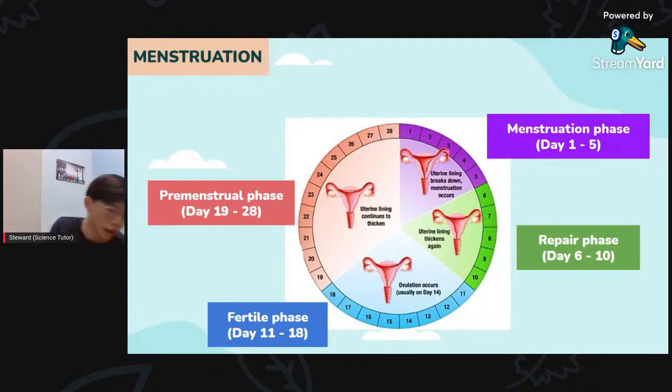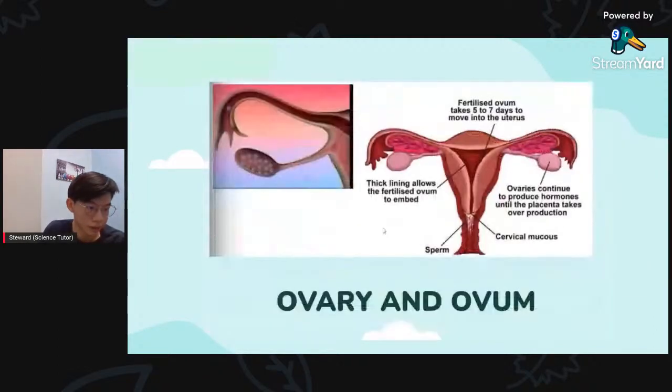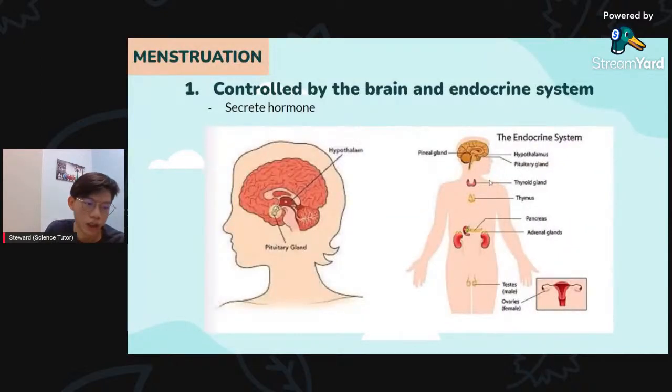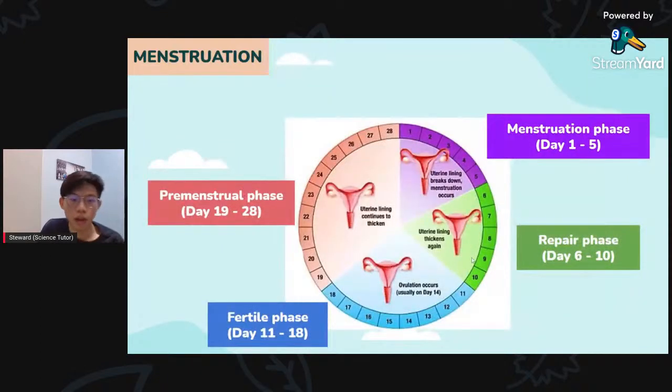The ovum is inside this ovary, right? So when ovulation occurs, the ovum is released into the fallopian tube. This is what is known as ovulation. Roughly, it will be released on day 14.